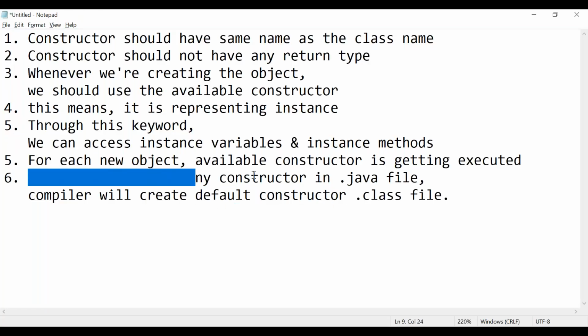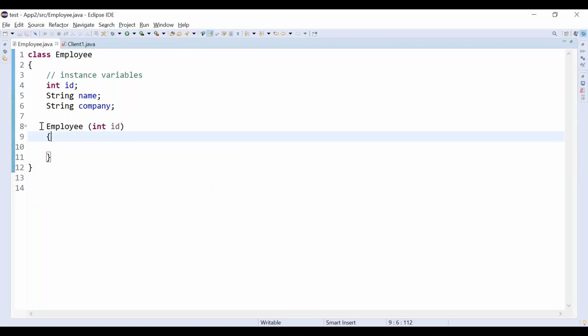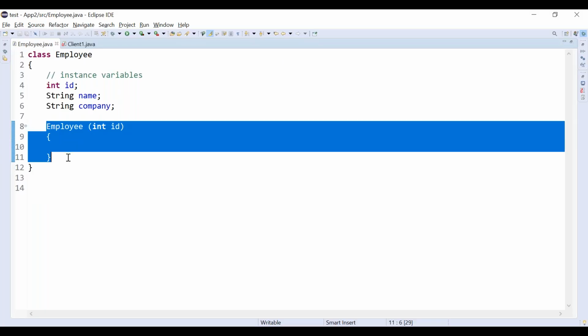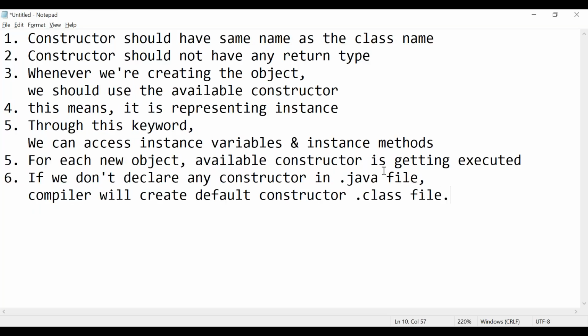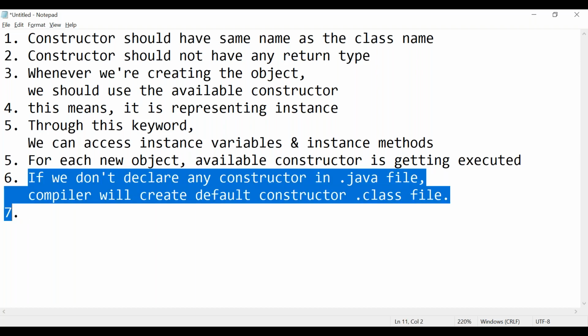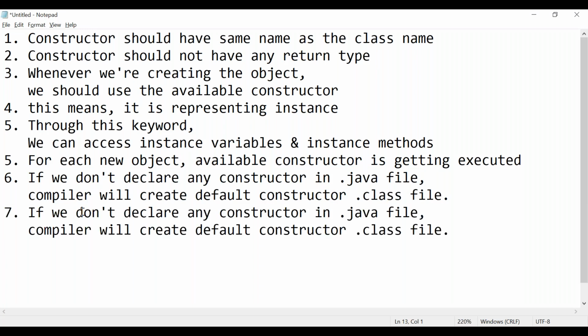If we don't declare any constructor, compiler generates one, but we already declared one constructor. Even if you declare a single constructor also, compiler will not come into picture. The point is getting more clear. If we declare any single constructor also, compiler will not generate any constructor.